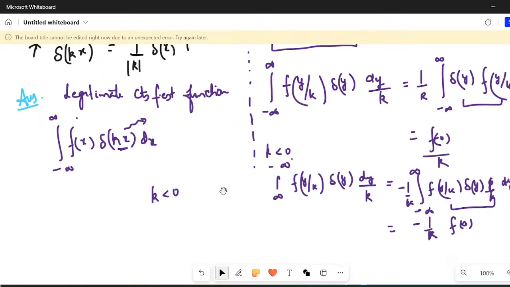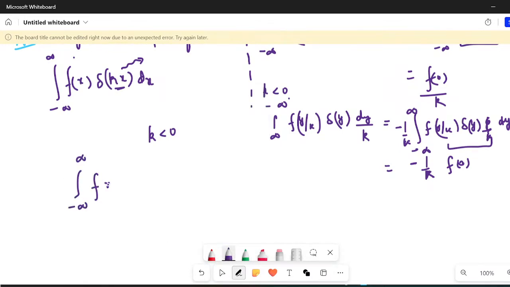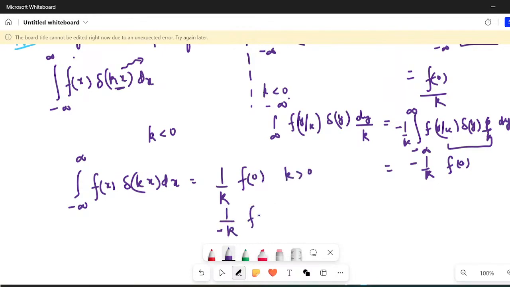Okay, so now I'm going to write this summarizingly. I can say that the integral from minus infinity to plus infinity of f of x Dirac of kx dx is equal to 1 upon k f of 0 if k is positive, and it is equal to 1 upon minus k f of 0 if k is negative. Yesterday only I taught you that mod of k is equal to k if k is greater than 0, and it is equal to minus k if k is less than 0.